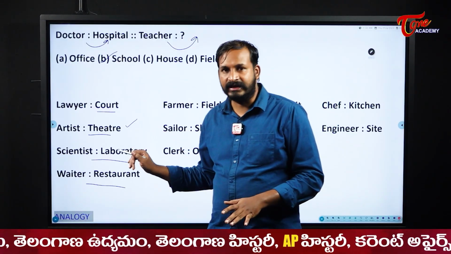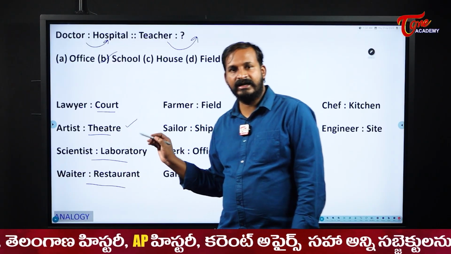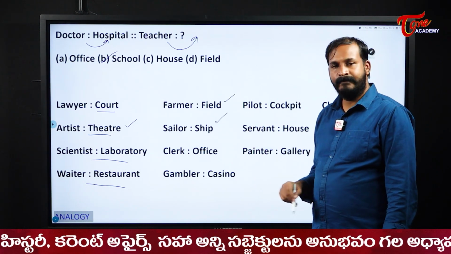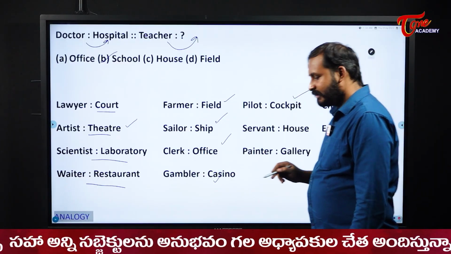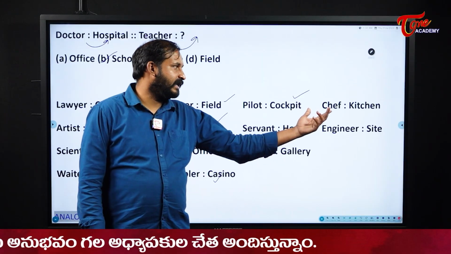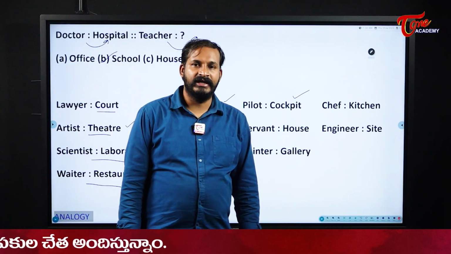So that is called theatre in general. That is the actual meaning of theatre. So artist and theatre, that is how it is related. Next, farmer works at field, sailor ship, clerk office, gambler casino, pilot cockpit, we all know, servant house, painter gallery, chef kitchen, and engineer at site.